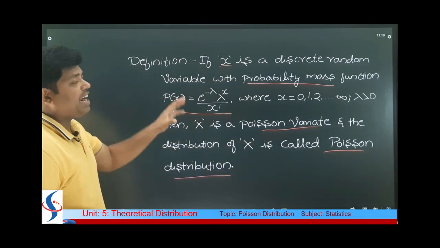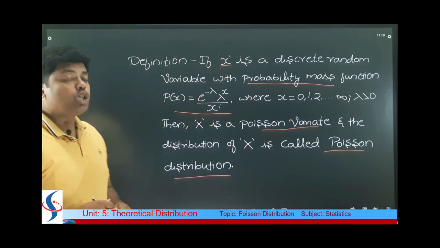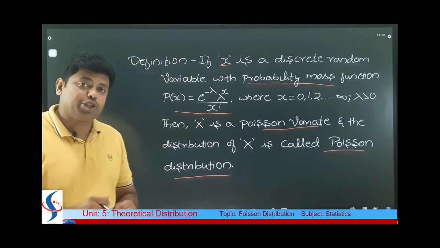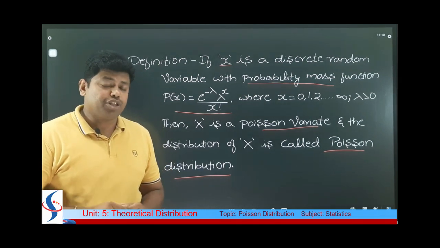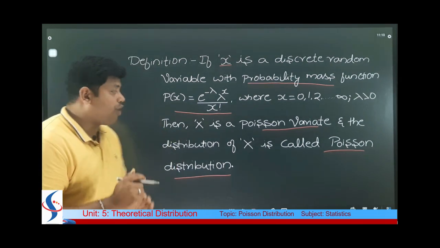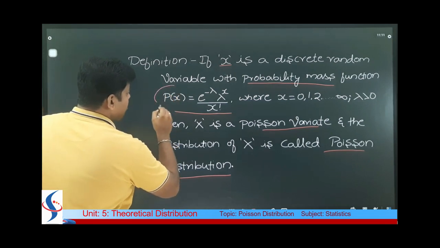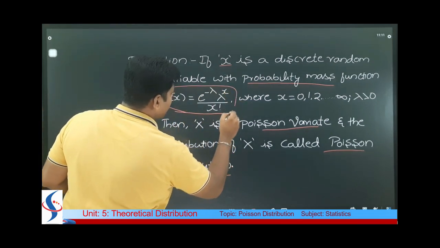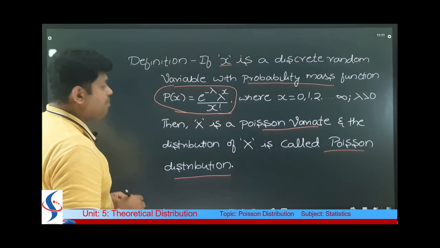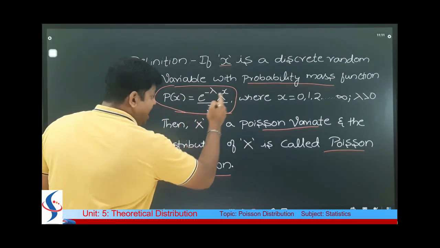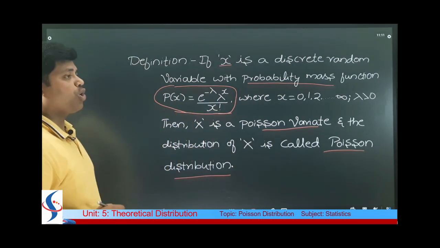If you just write this, you may get 2 marks. This is the definition of Poisson distribution, where you need to remember this formula, students. That is, P of x is equal to e to the power of minus lambda, lambda to the power of x divided by x factorial.